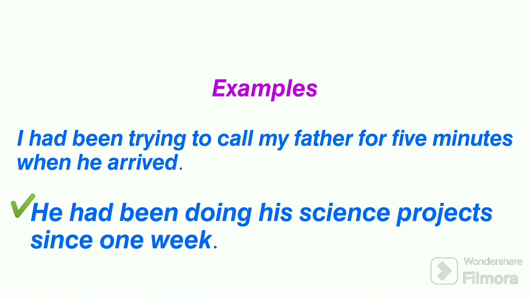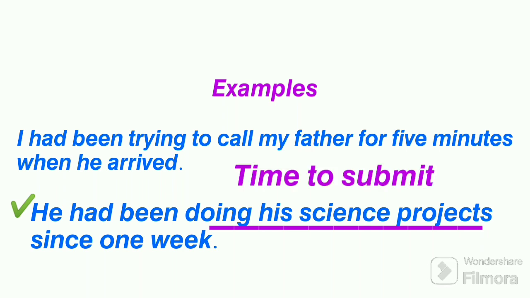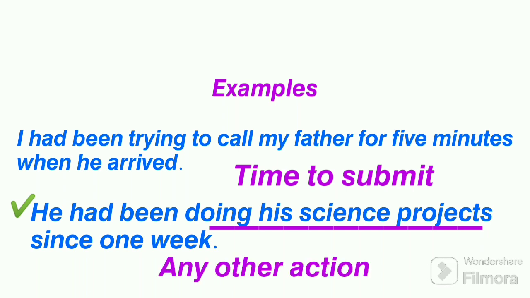Now, in this sentence, it is not mentioned that the past perfect continuous action of doing the science projects was interrupted or stopped by some other action. But surely it must have been stopped, maybe because it was time when he had to submit the projects, or maybe it had been interrupted by any other action.